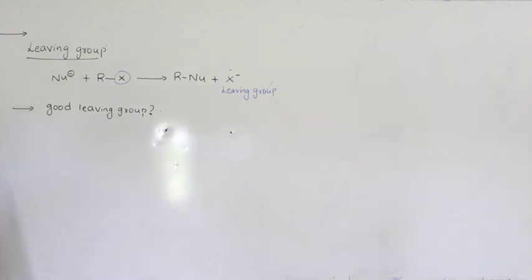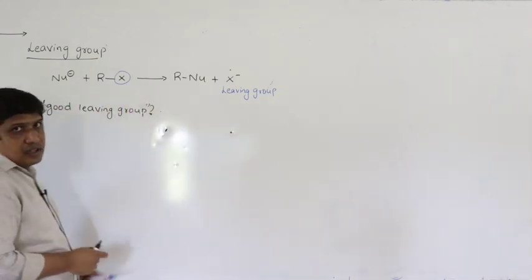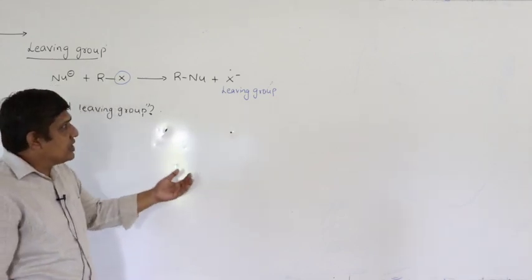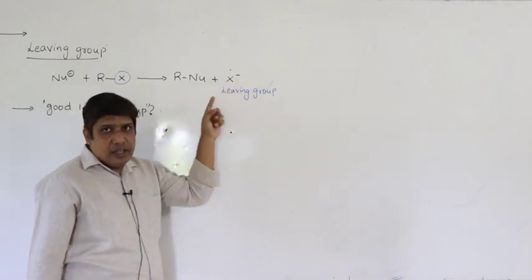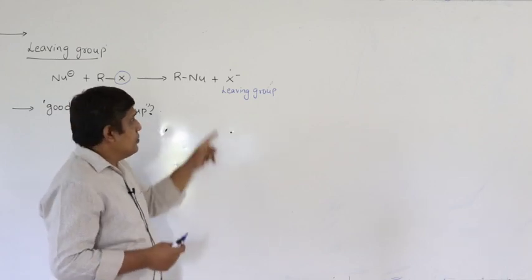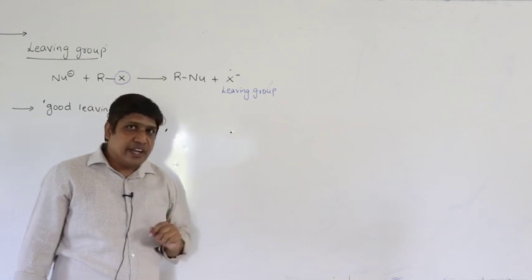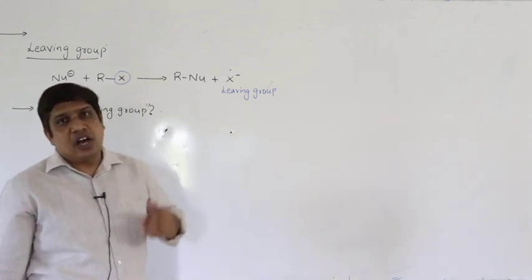Right. So a good leaving group is one which stabilizes the ion, which stabilizes after its removal, right? Once you remove it, whatever the group you are getting, it should be stabilized. Now if you see most of the nucleophilic substitution reaction, the leaving group leaves with negative charge.